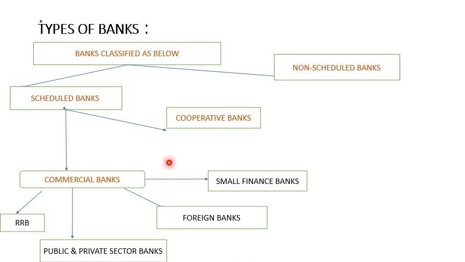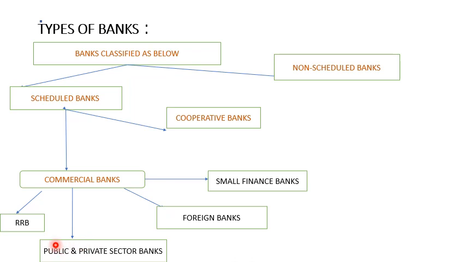And then we have regional rural banks. First is regional rural bank. So what is called a regional rural bank? The main objective of regional rural banks is to provide financial assistance to farmers, medium and small scale enterprises, local craftsmen, and artisans for agriculture and industries, trade and commerce, and their economic development. These regional rural banks are government owned scheduled commercial banks created to serve rural areas with basic banking and financial services. As of this current financial year in India, we have a total of 43 regional rural banks.